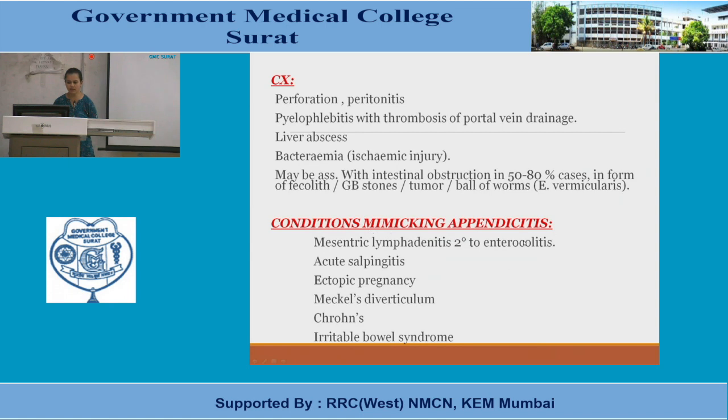Conditions mimicking appendicitis may be mesenteric lymphadenitis, which is secondary to enterocolitis, basically an inflammation of the small intestine and the associated lymph nodes. Acute salpingitis, there can be fallopian tube inflammation, there can be ectopic pregnancy which has ruptured, there can be Meckel's diverticulum which has undergone inflammation, there can be Crohn's disease, or there can be irritable bowel syndrome. So these can be the conditions which give rise to a right iliac fossa pain with same findings, maybe pain, vomiting and fever.